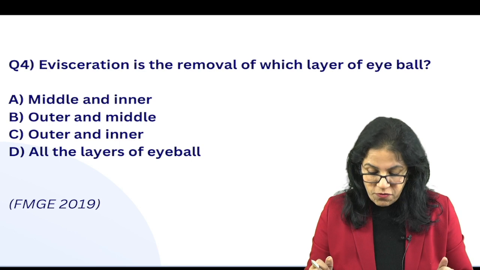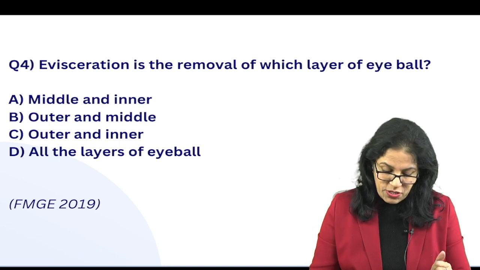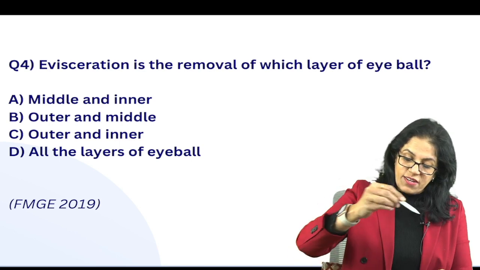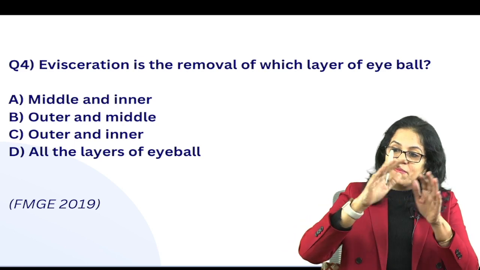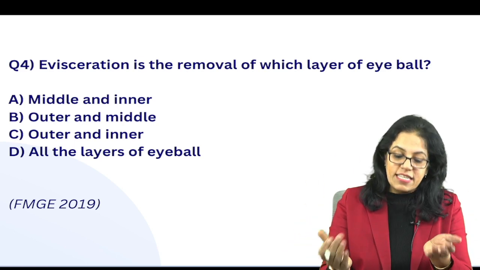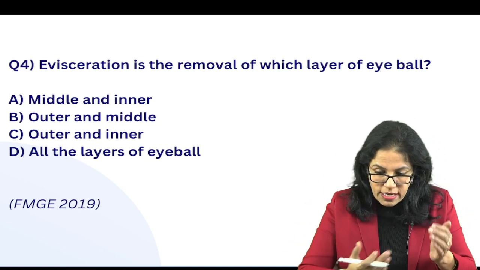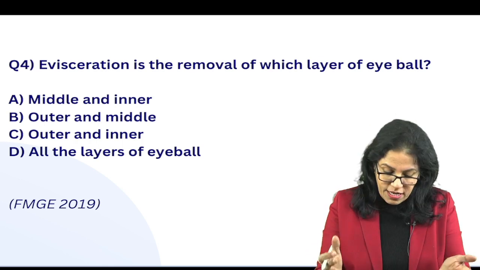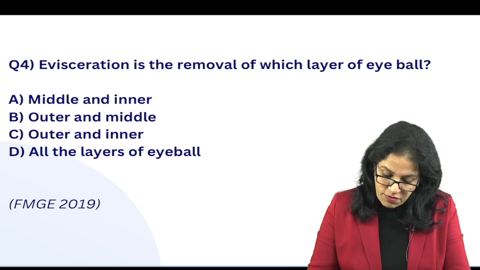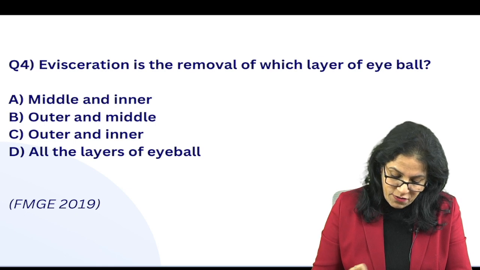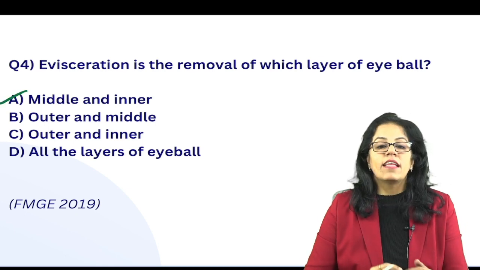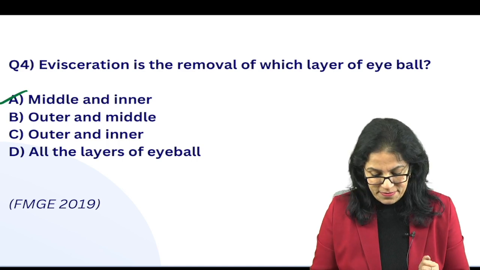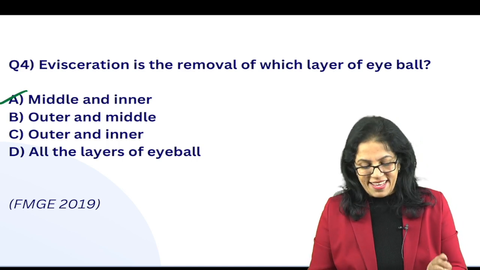Evisceration is removal of which layer of the eyeball? Please remember what evisceration is. We are cutting the cornea, scooping everything, leaving behind the sclera. So all the inner layers of the eyeball are removed except the sclera. So what will you say? You have to say middle and inner layer. The outer sclera is left. Right?